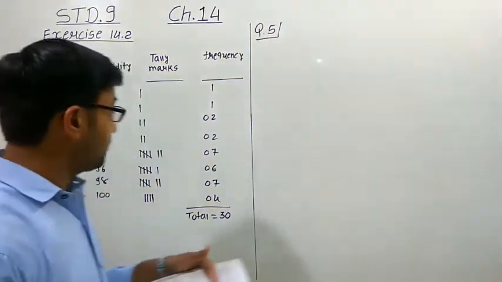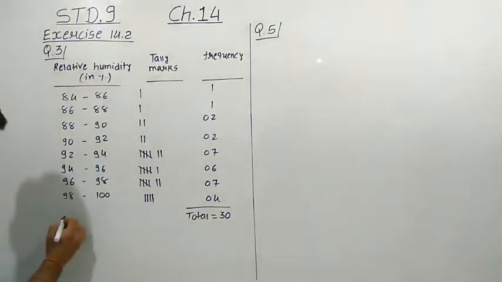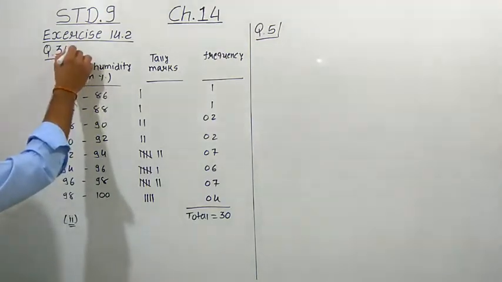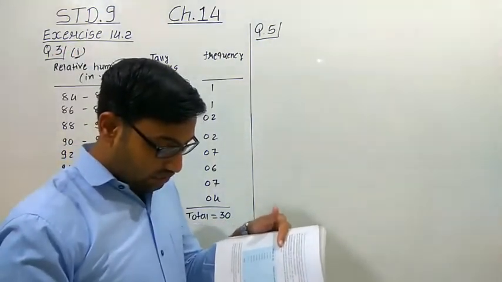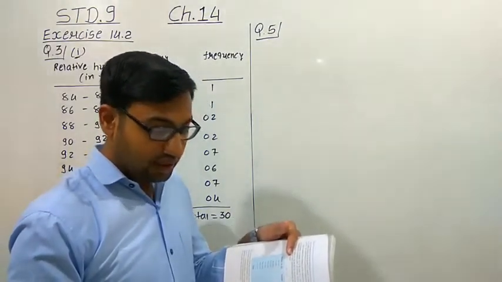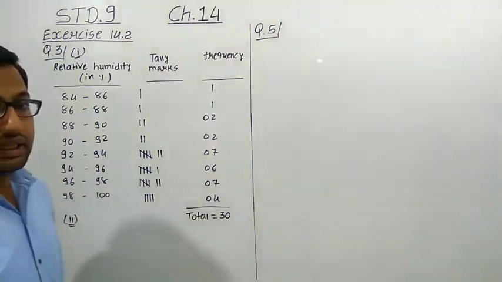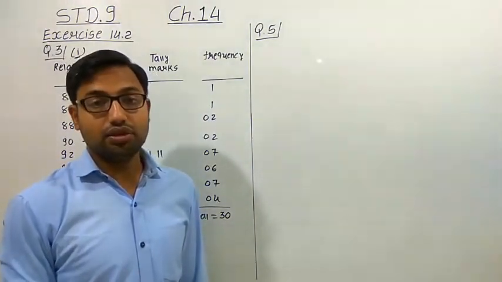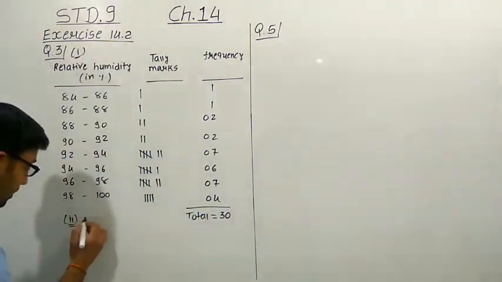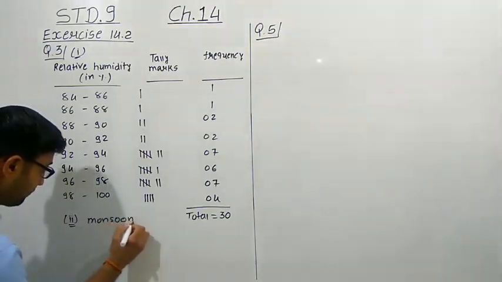Now it is also, we can say, the grouped frequency, because here we have made the group. Now the second thing here we have to answer, after preparing the frequency distribution table, is which month or season do you think this data is about? Here we can see that the relative humidity is very high, and it will be so only in the season of monsoon. So it is the data about the monsoon season.